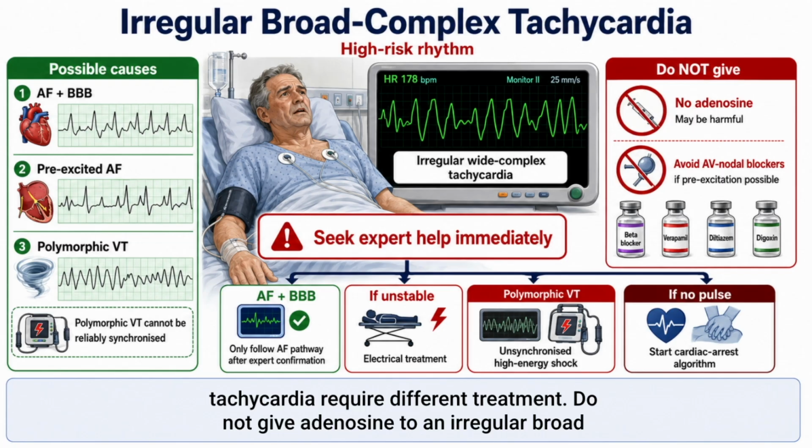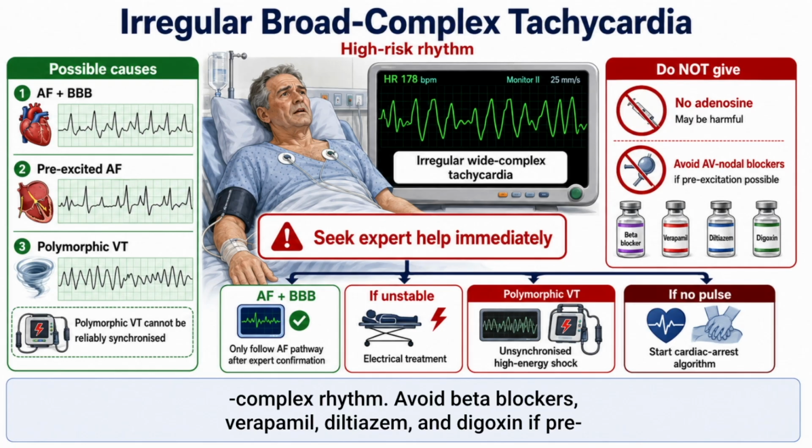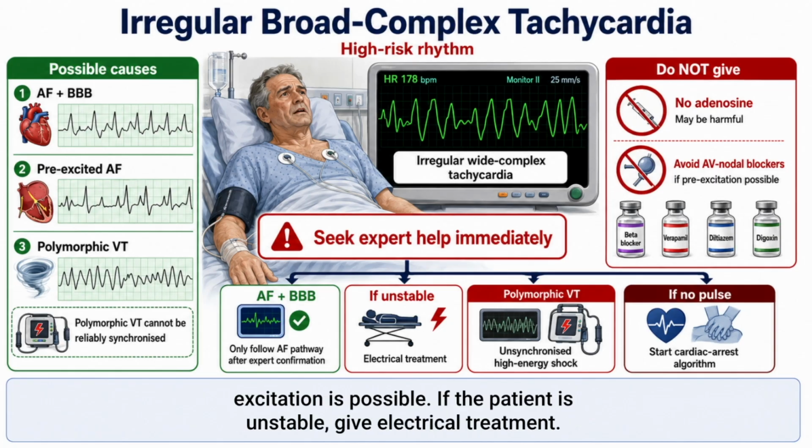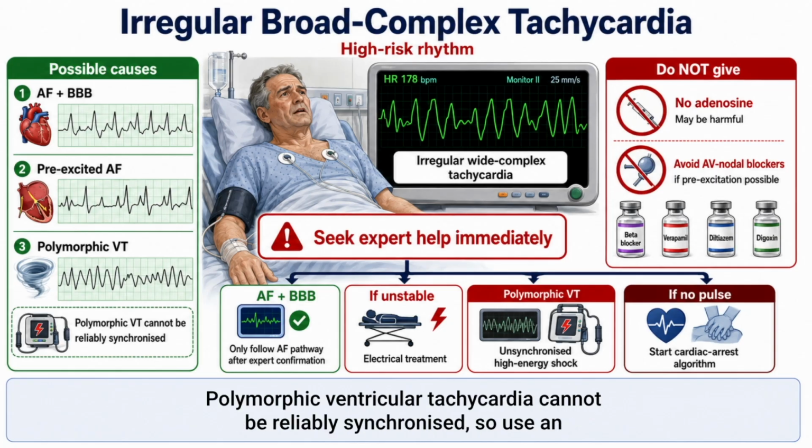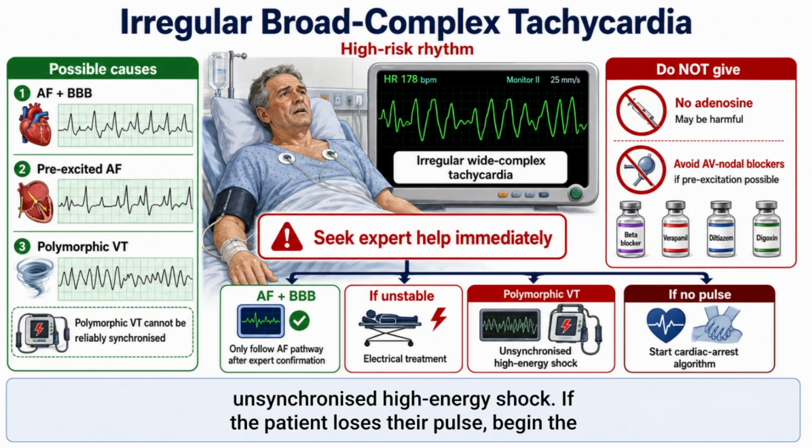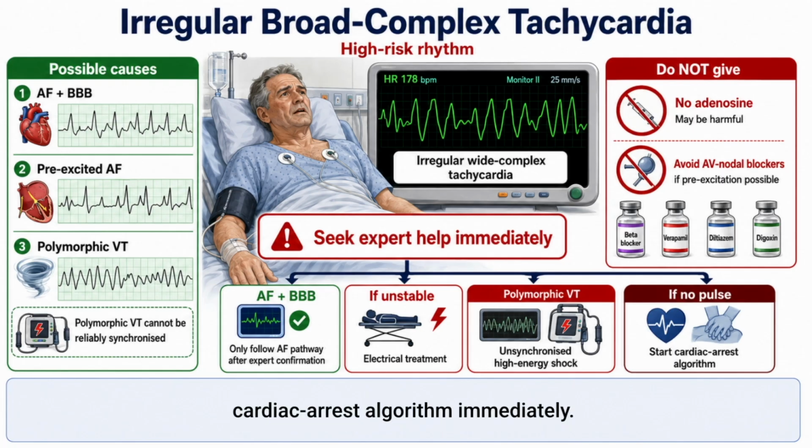Do not give adenosine to an irregular, broad complex rhythm. Avoid beta blockers, verapamil, diltiazem, and digoxin if pre-excitation is possible. If the patient is unstable, give electrical treatment. Polymorphic ventricular tachycardia cannot be reliably synchronized, so use an unsynchronized high-energy shock. If the patient loses their pulse, begin the cardiac arrest algorithm immediately.